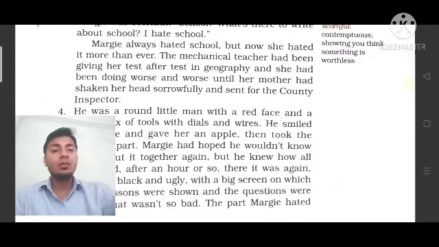Worse and worse, because you can see been doing worse and worse until her mother, till then her result kept getting worse. Until her mother had shaken her head, sorrowfully, meaning sadly, and sent for the country inspector, so that he can come and inspect her.